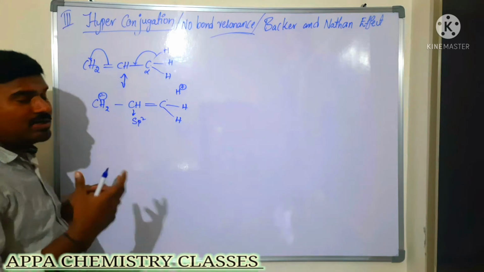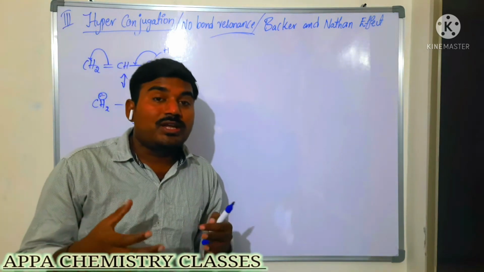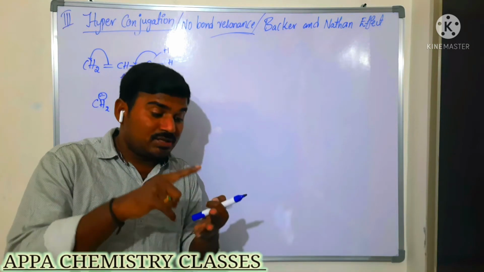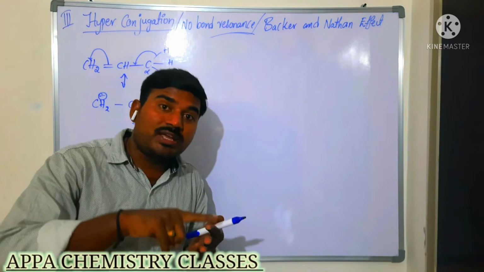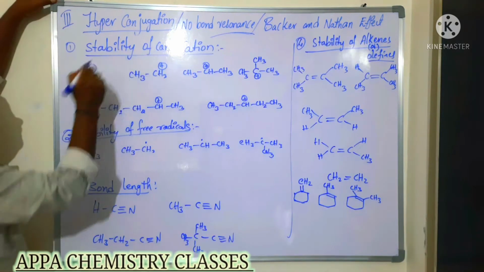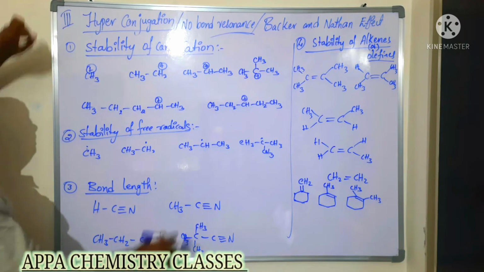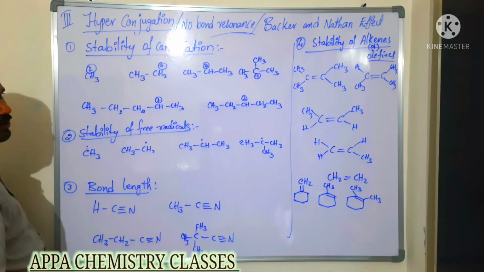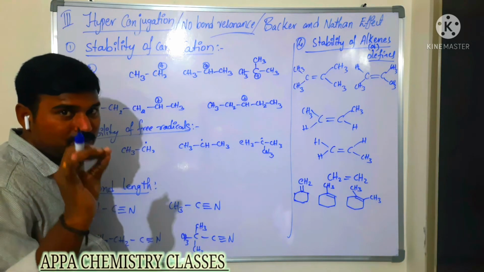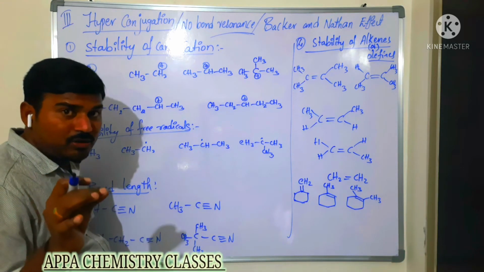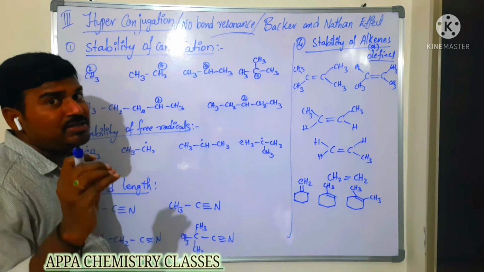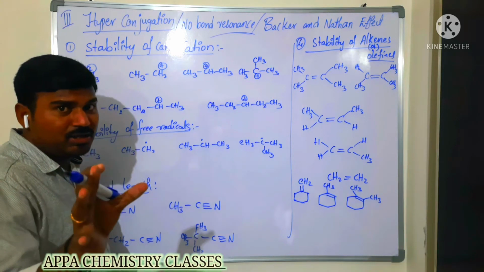So based on this resonance, hyperconjugation, we can explain the stability of carbocations, stability of free radicals, stability of alkenes, and also we can explain the bond length. Okay, we'll see those examples. Applications of hyperconjugation: the first one is stability of carbocation. Simply, if you want to identify the stability of a carbocation or a free radical, just always follow hyperconjugation. More is the number of alpha hydrogens, more is its stability. So one thing you need to remember.